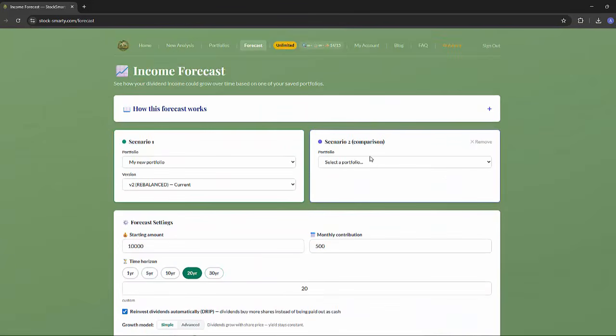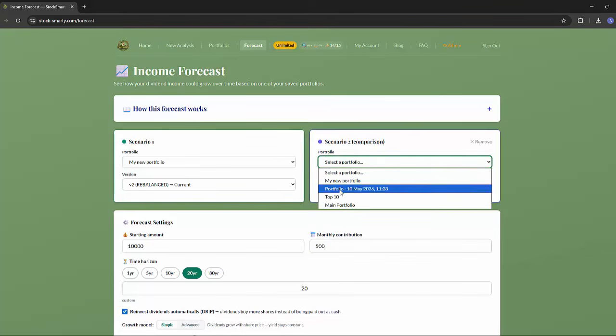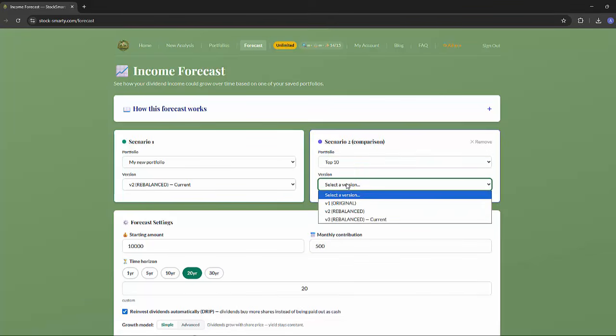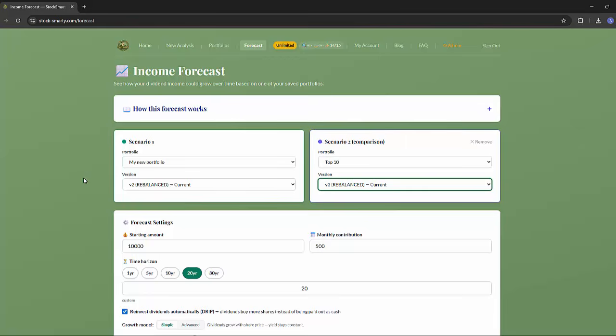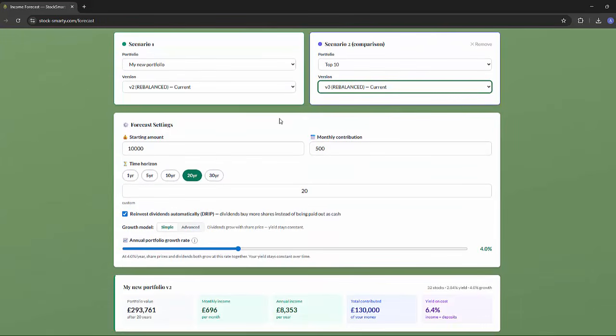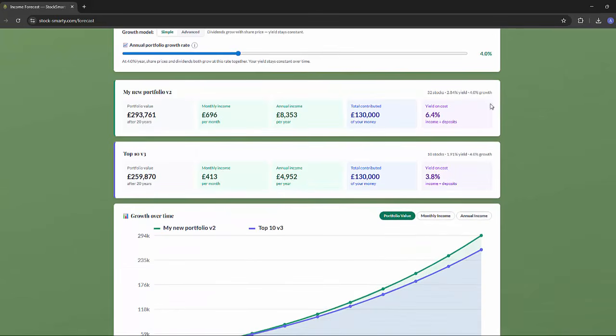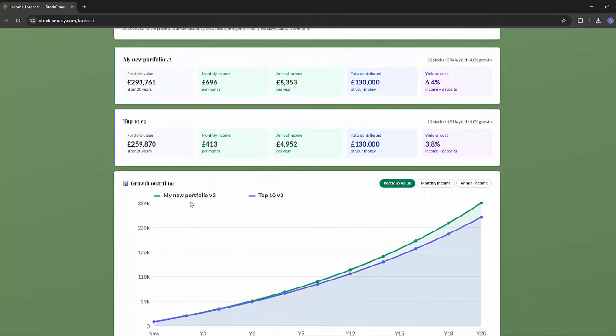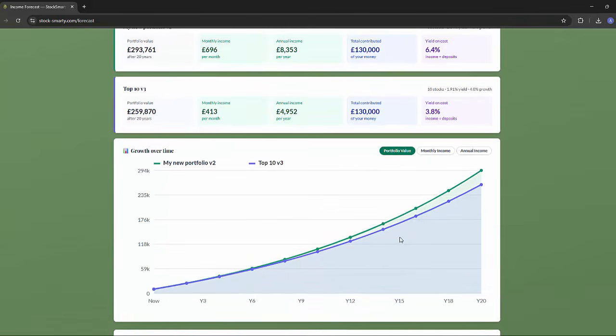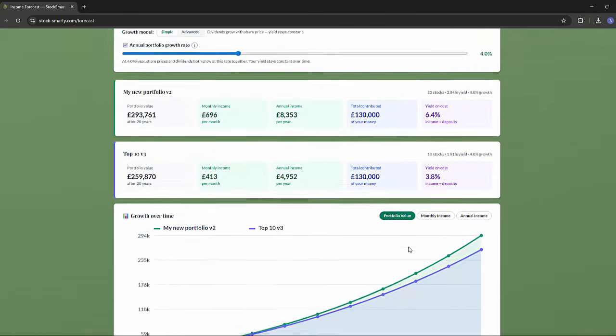We can also compare against a second scenario. So let's say I take my top 10 portfolio on version 3. I can again use the same metrics, starting at a certain amount with a monthly contribution. This time it gives me two outputs: my new portfolio version, which we created today, and then my top 10. It shows what that looks like over time, and you can see here from the graph below which one, at least according to this scenario, is looking to be more lucrative over a 20-year period.